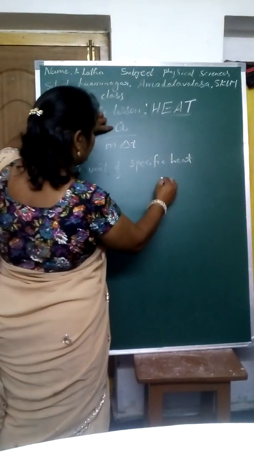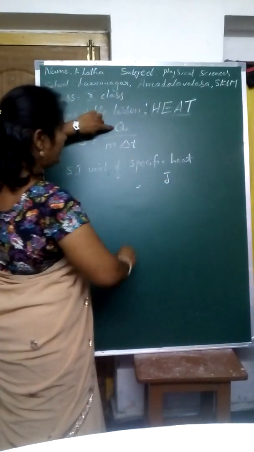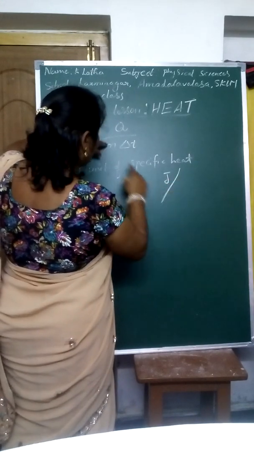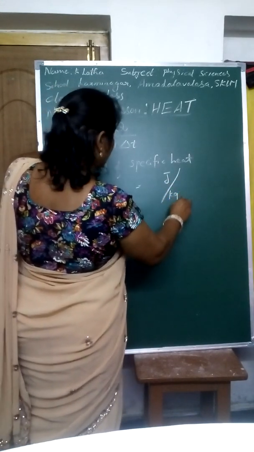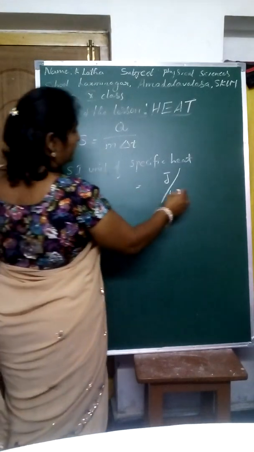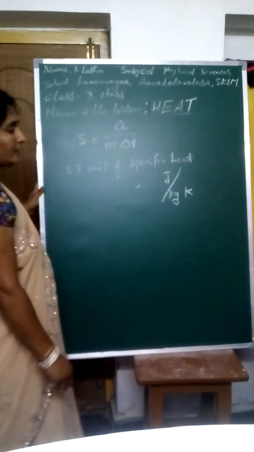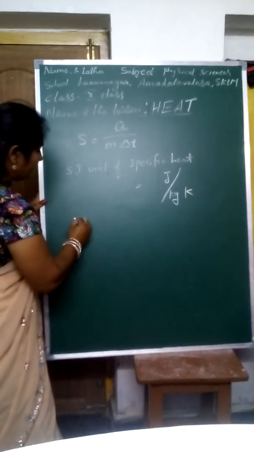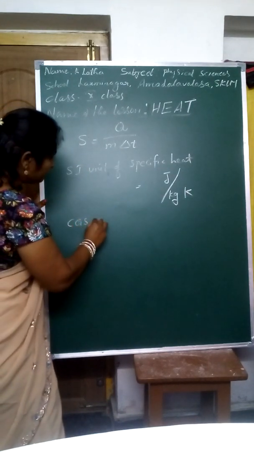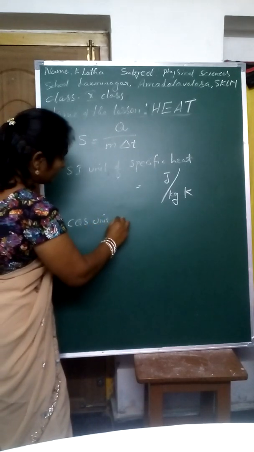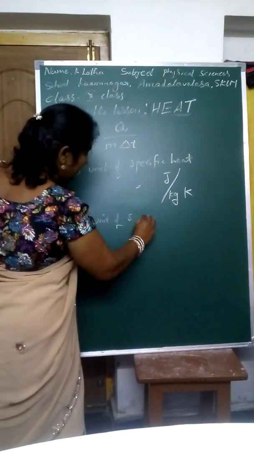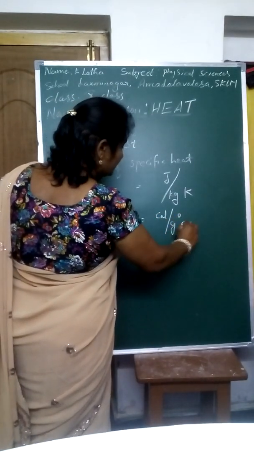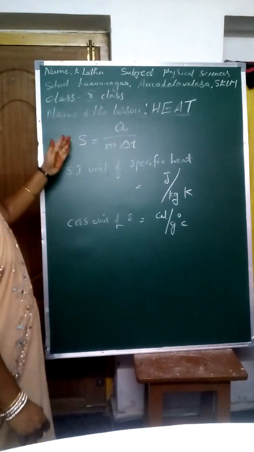What is the SI unit of heat energy? Joule. Okay, the energy unit is joule, right? And what is the SI unit of mass? Kg, and Kelvin for temperature. Okay, joule per kg kelvin is the SI unit of specific heat. And what is the CGS unit of specific heat? That is calorie per gram degree Celsius, the CGS unit of specific heat.